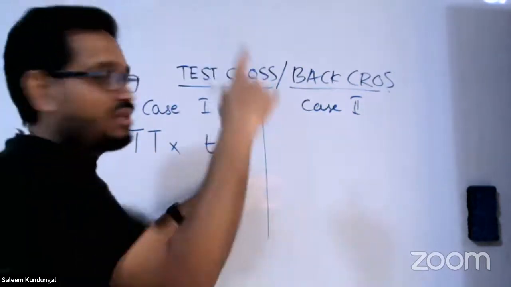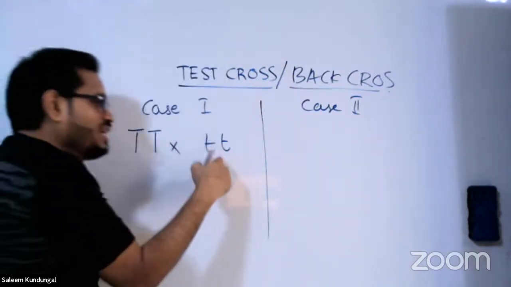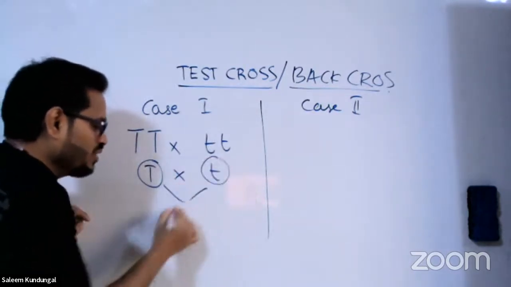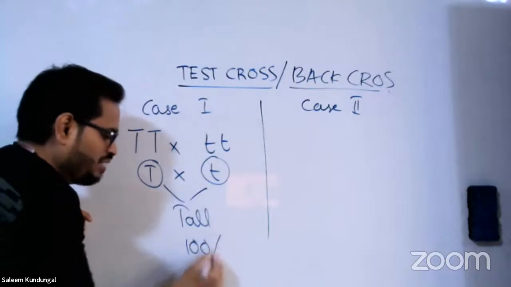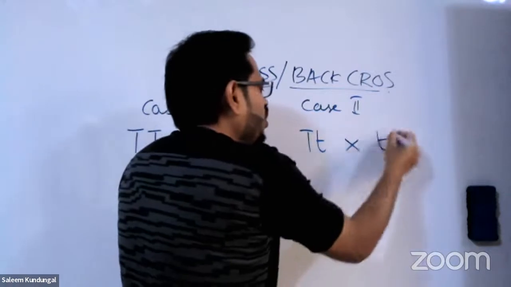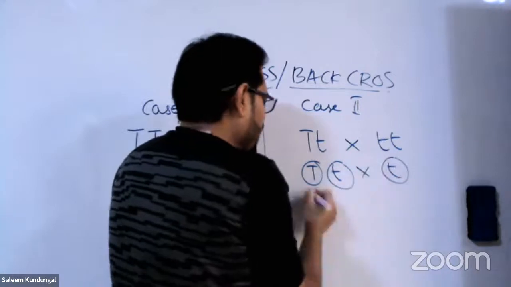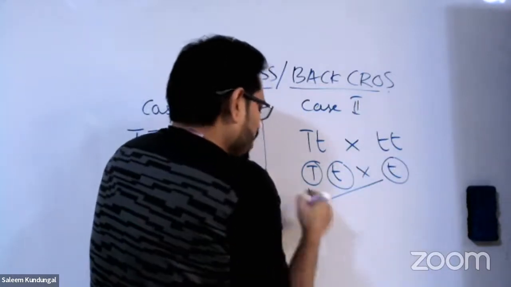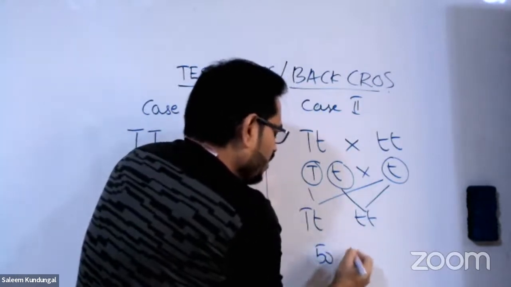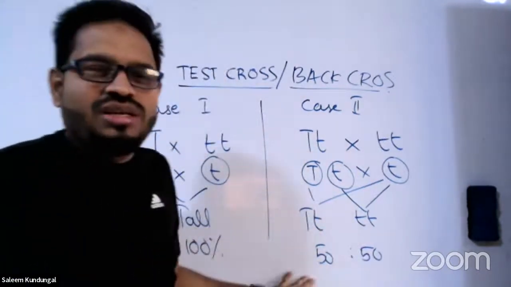Double recessive parent, which we use in our monohybrid cross. So that is the first example. We take the gametes, and we get 100% result will be tall. Now imagine by mistake the plant which I used is heterozygous. So I have two kinds of gametes there, and when I cross them, I get tall and short at the ratio 50-50, right? 1:1 ratio. So based on our result only, we identify.